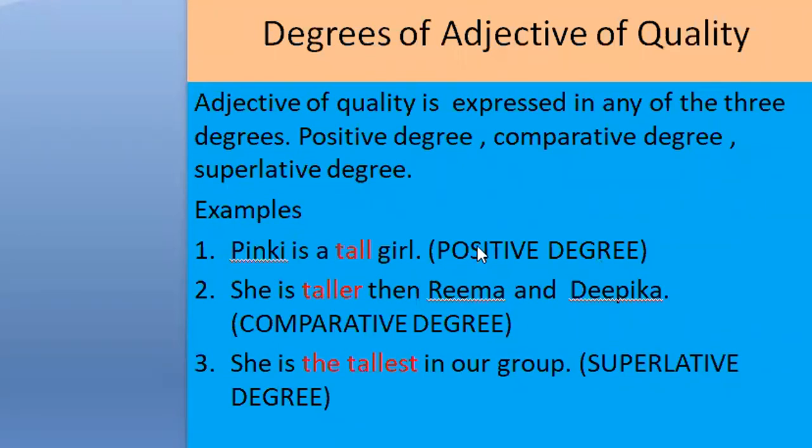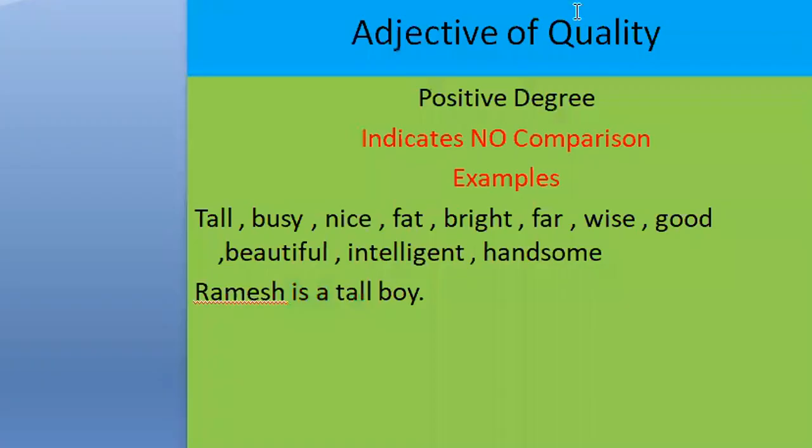Don't be confused. Positive degree, comparative degree, superlative degree, there are 3 kinds of degree. I had already told you that positive degree means it indicates no comparison. For example, tall, busy, nice, fat, bright, far, wise, good, beautiful, intelligent, handsome. In a complete sentence, we can say Ramesh is a tall boy. There is no comparison, simply it is written. It is the positive degree.